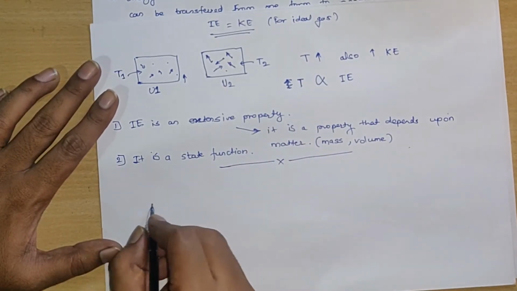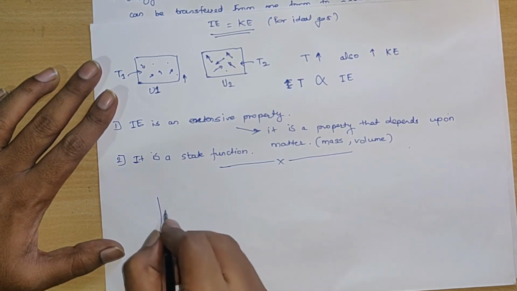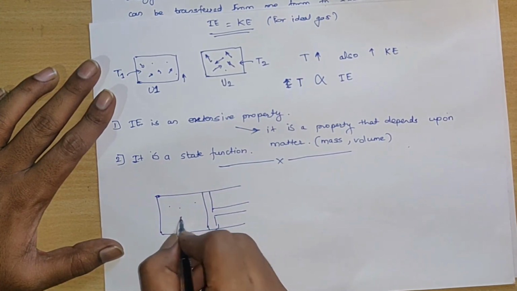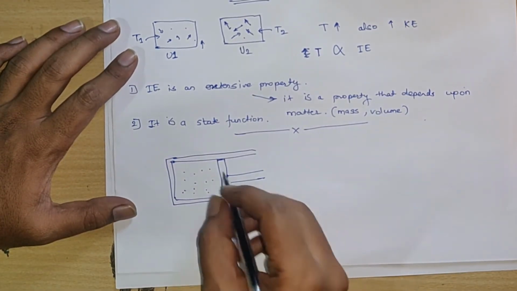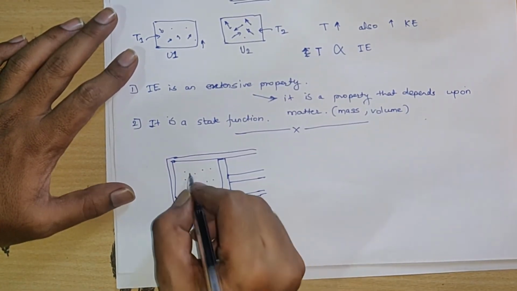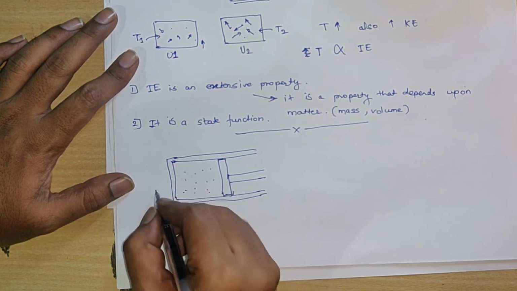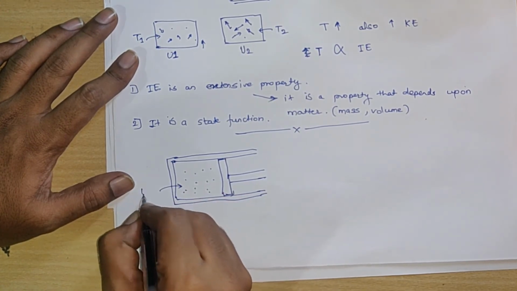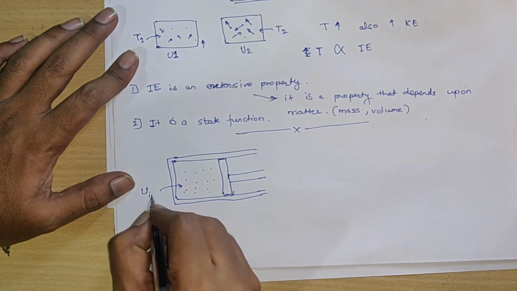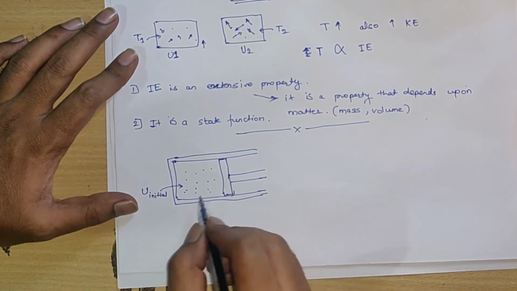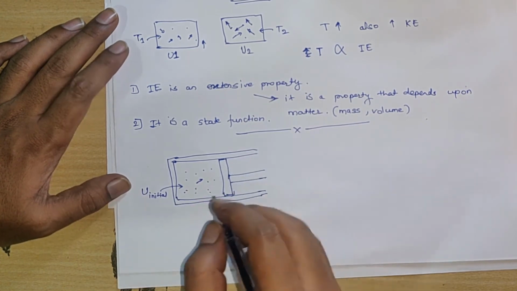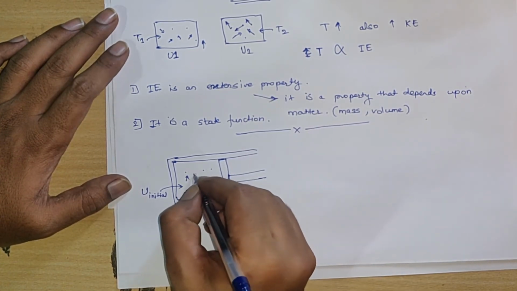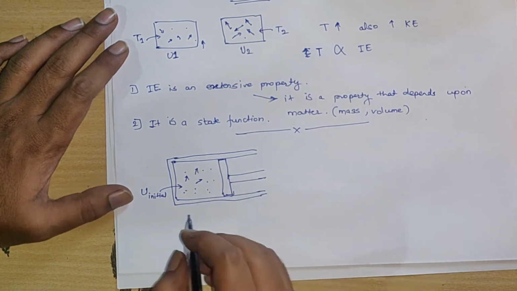So let's see one example. Suppose there is a piston cylinder arrangement. These are the gas molecules. So this is our system. The gas is at room temperature, so we can assume the internal energy is U initial. The particles have some internal energy due to room temperature, and they are moving with some slow speed.